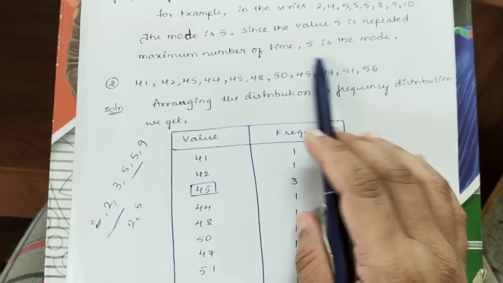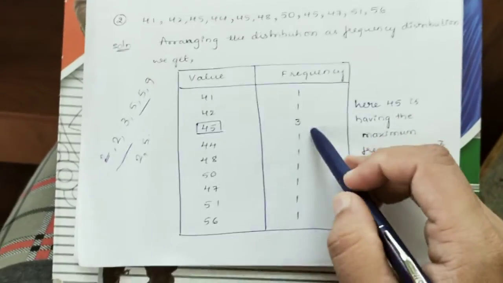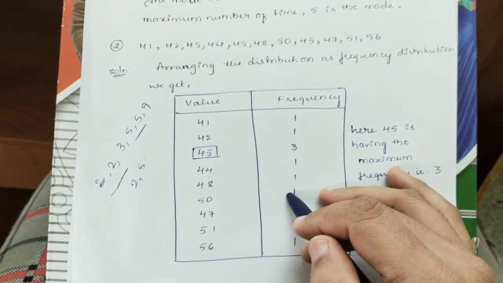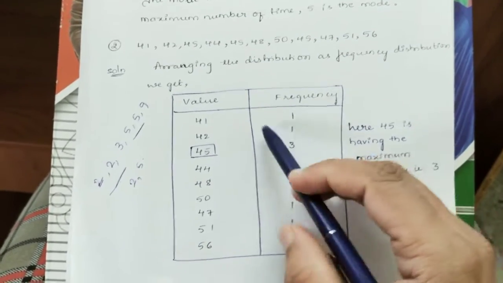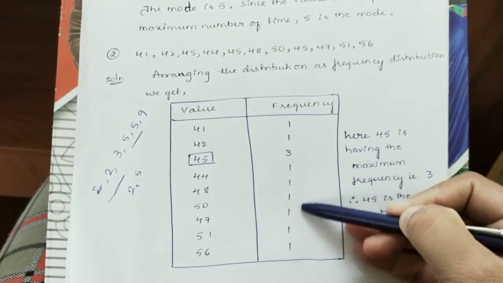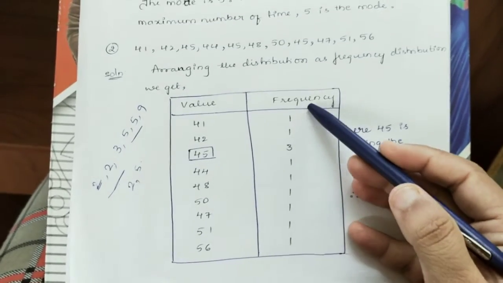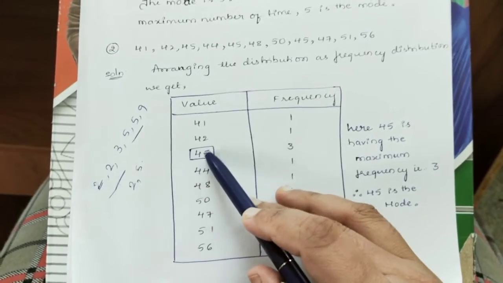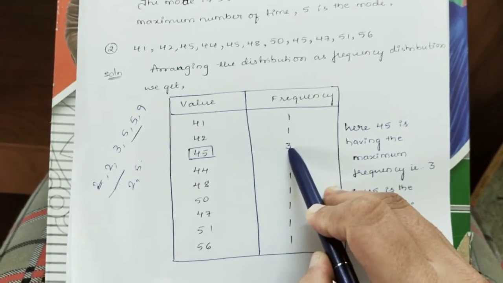We will arrange this given series in the form of a frequency distribution table. On arranging it as a frequency distribution table, we get these frequency values. Here we can see that the value 45 has occurred 3 times.